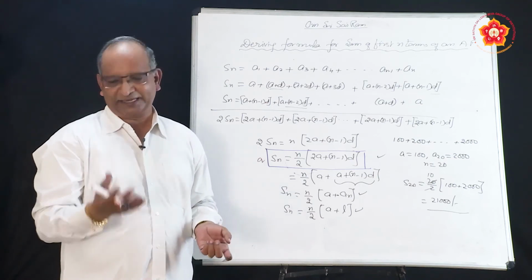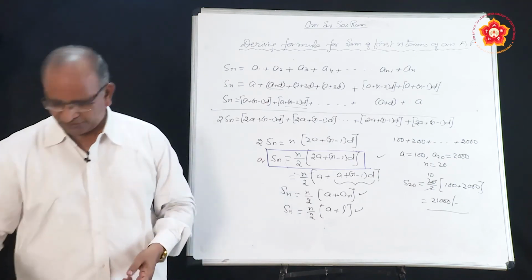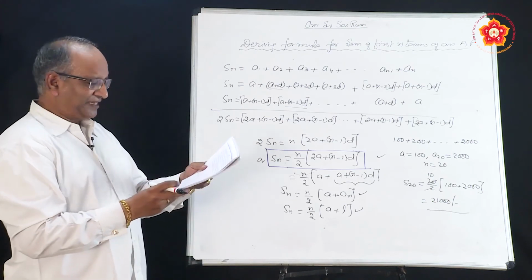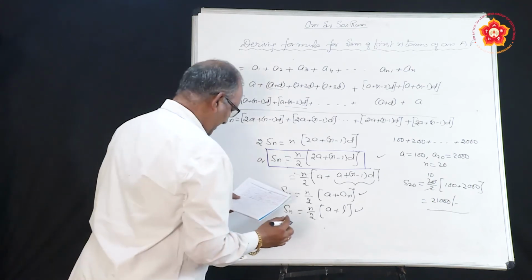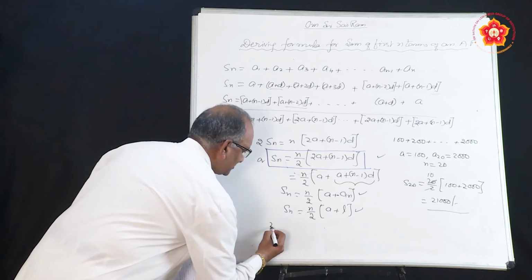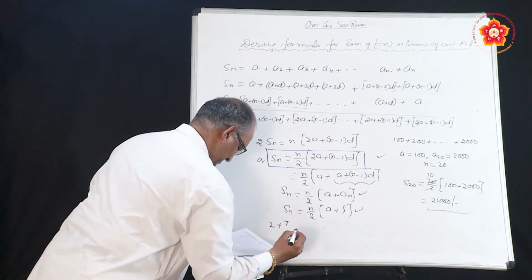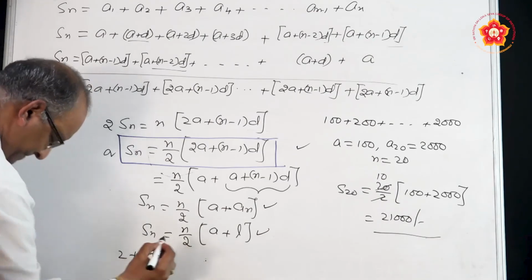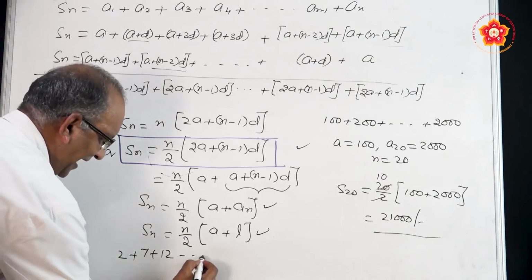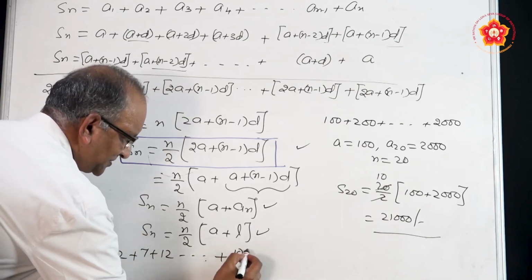Just take one more example and then we will close. This is a problem from the textbook. He has given a sequence: 2 plus 7 plus 12. He says add up to 10 terms.